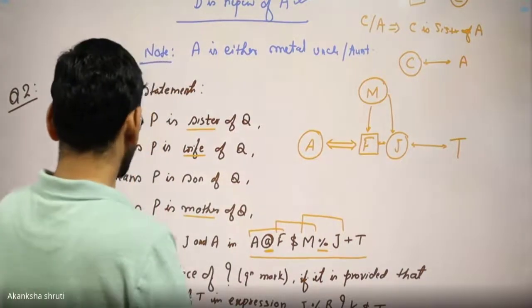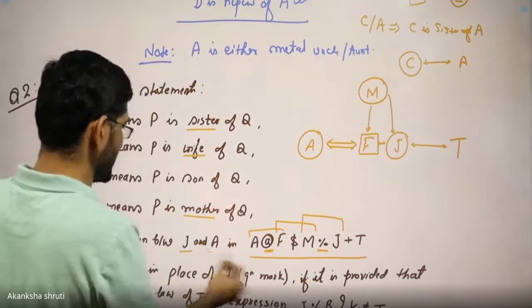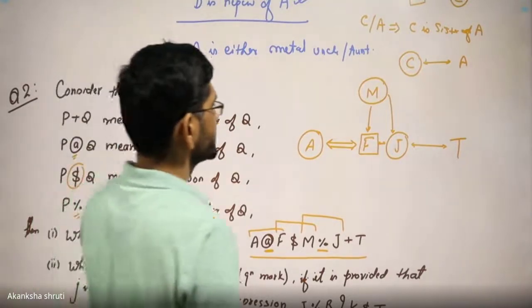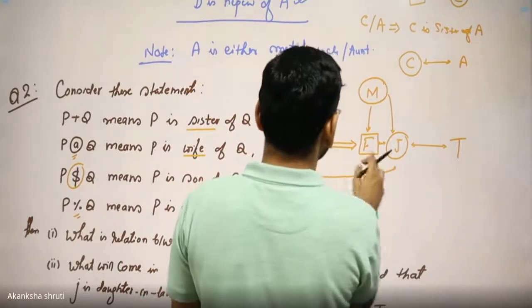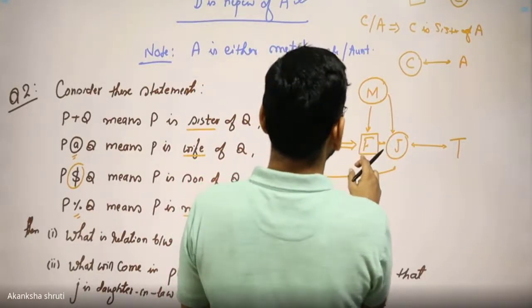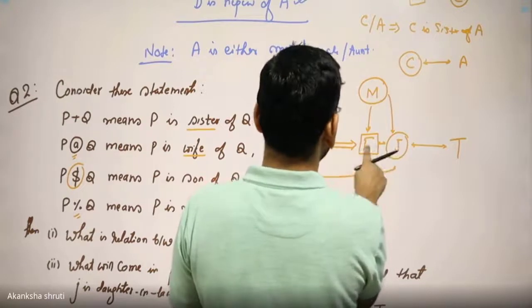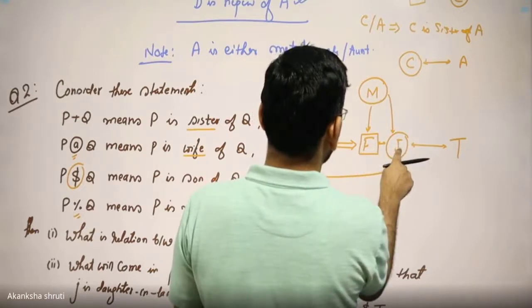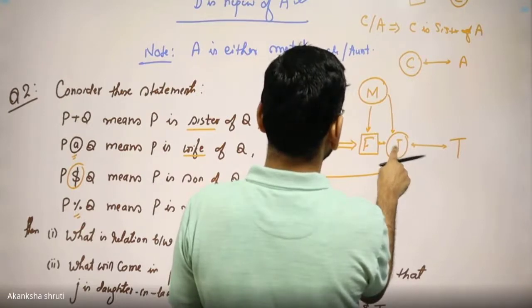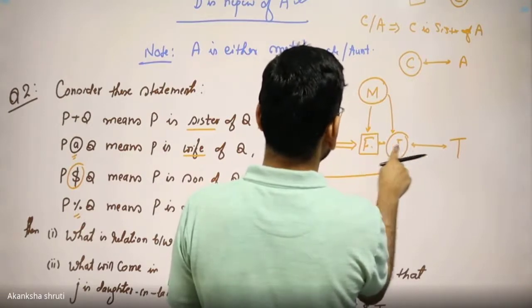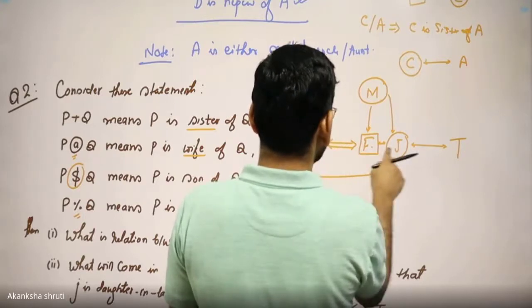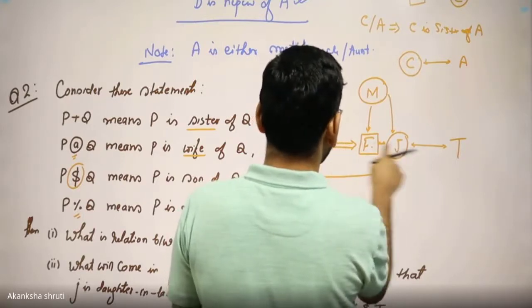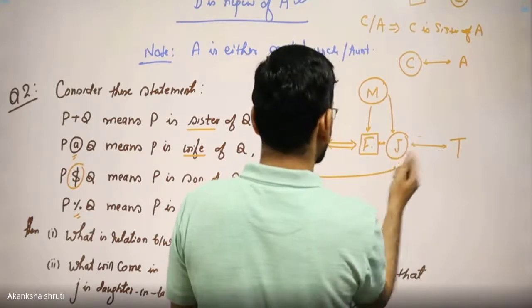So what is the relation between J and A? Here we are getting that J is the sister of the husband of A. It means they become sisters, but not directly.